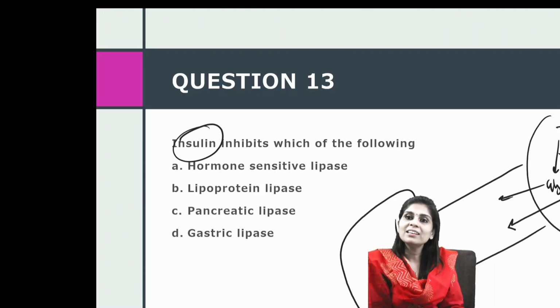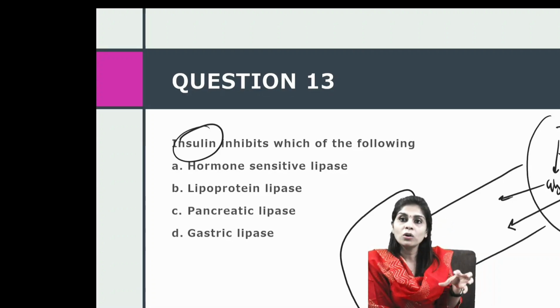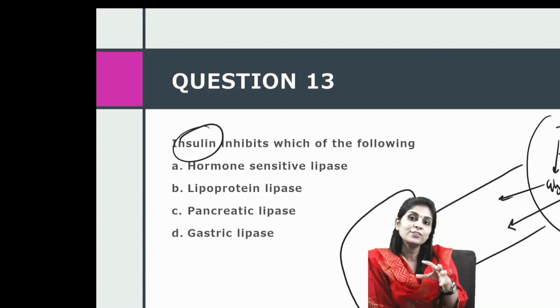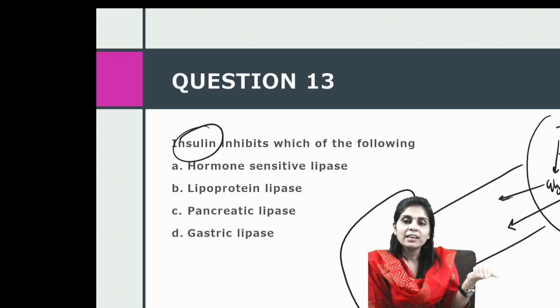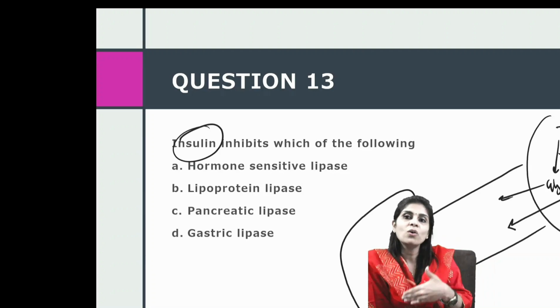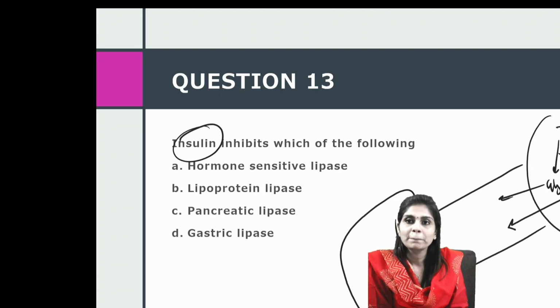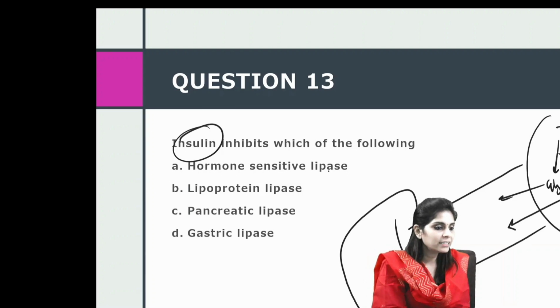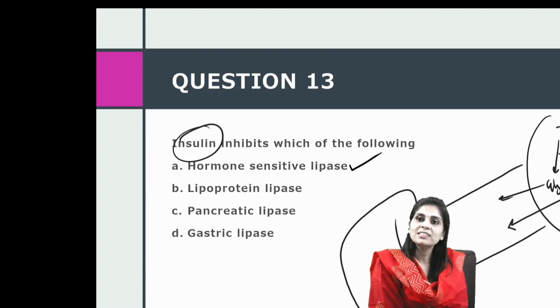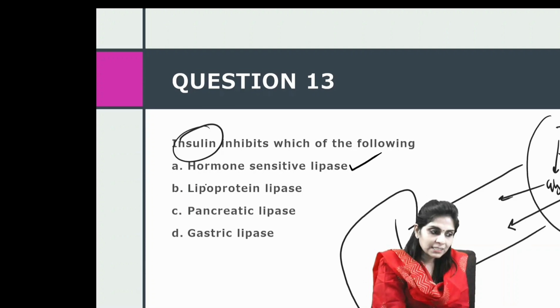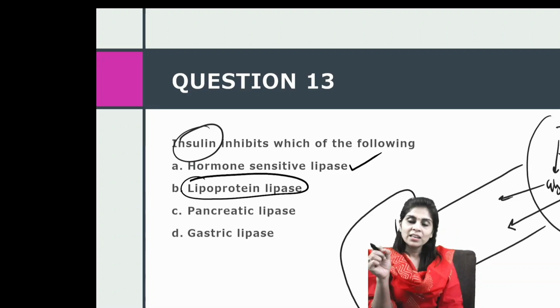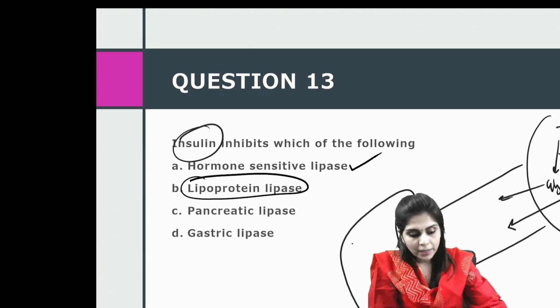So now do you understand the reason behind the name hormone sensitive lipase? It is only to tell you that it is sensitive to inhibition by insulin and sensitive to stimulation by all counter regulatory hormones. So insulin inhibits which of the following? Hormone sensitive lipase. And please remember, lipoprotein lipase is an anabolic enzyme. What does lipoprotein lipase do?